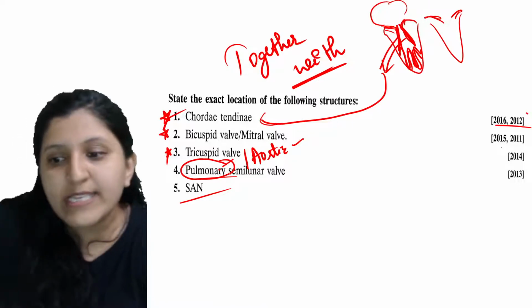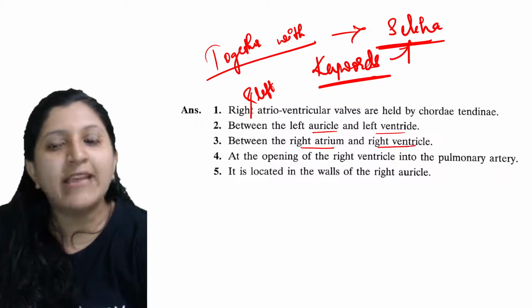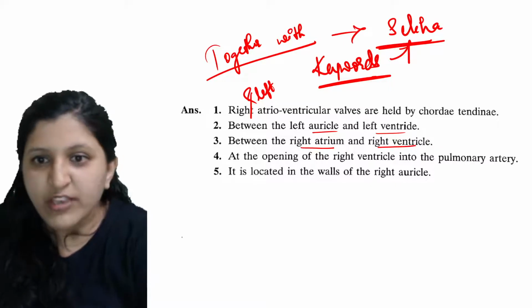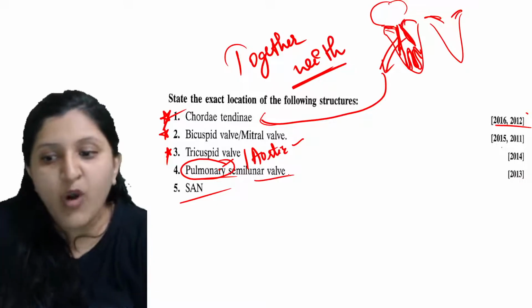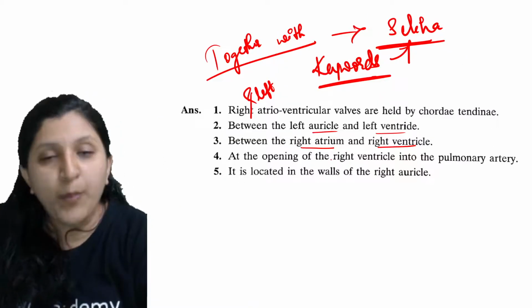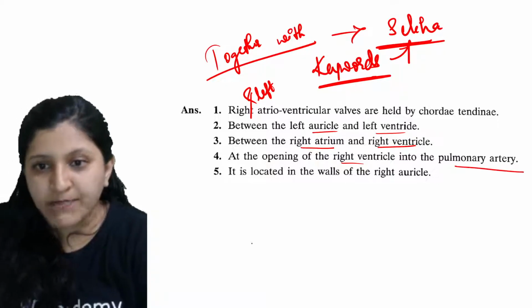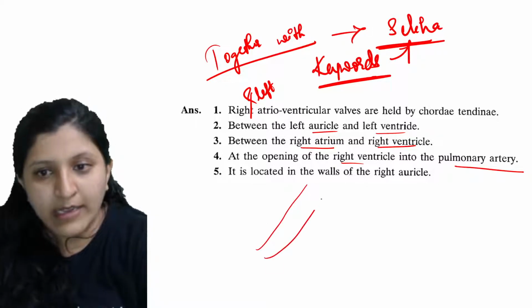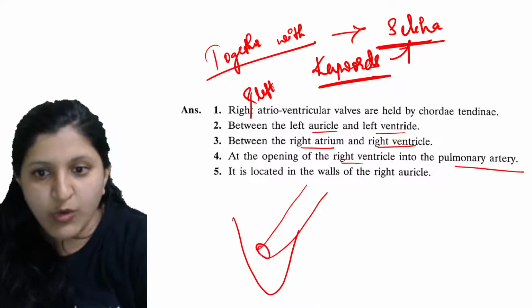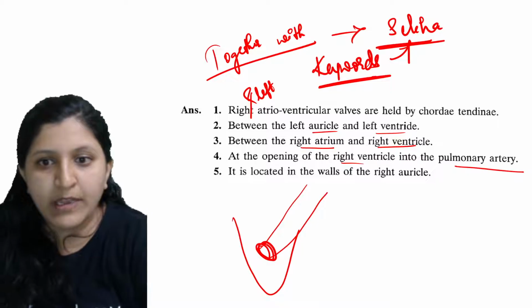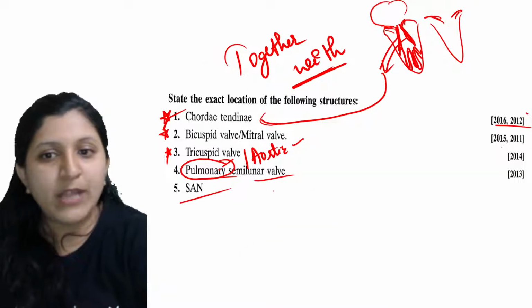So now tricuspid valve. So this is between the right atrium and then the right ventricle. Okay, so now next location, which was the pulmonary semilunar valve. So it is at the opening of the right ventricle into the pulmonary artery. So there is a pulmonary artery that arises from the right ventricle. Okay, so now this is the opening of the pulmonary artery. So here we can find the pulmonary semilunar valve.